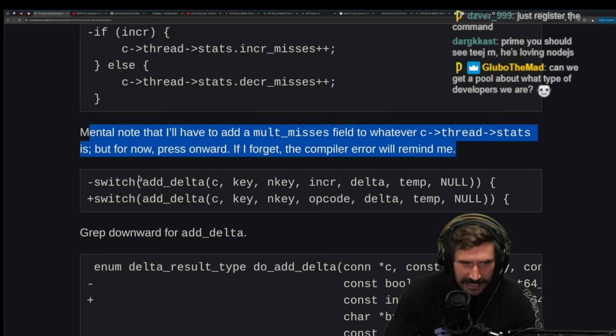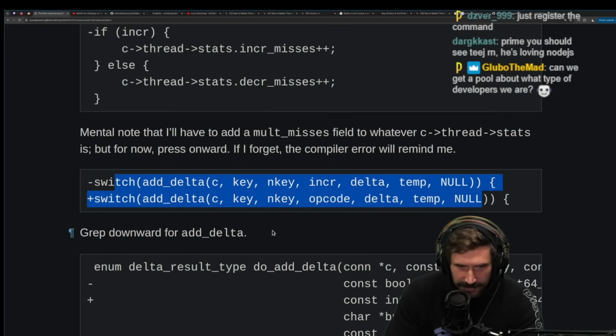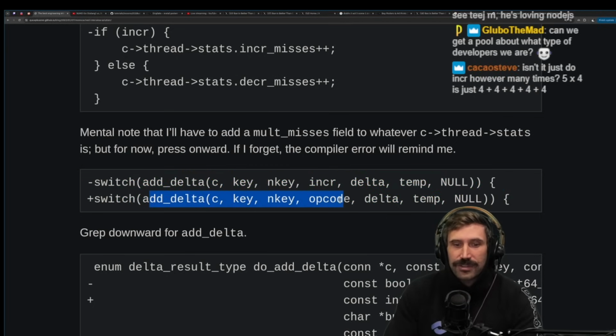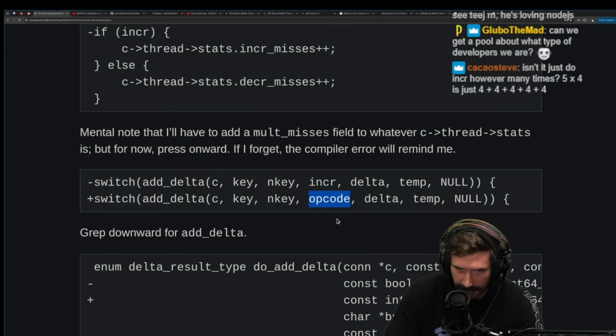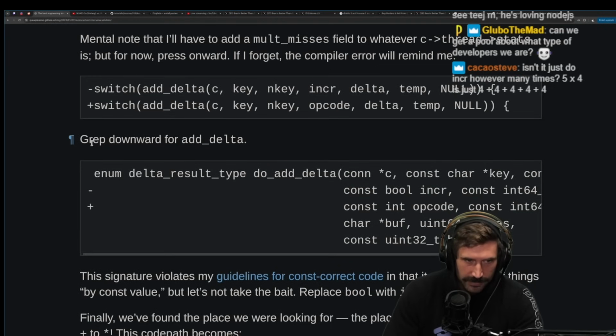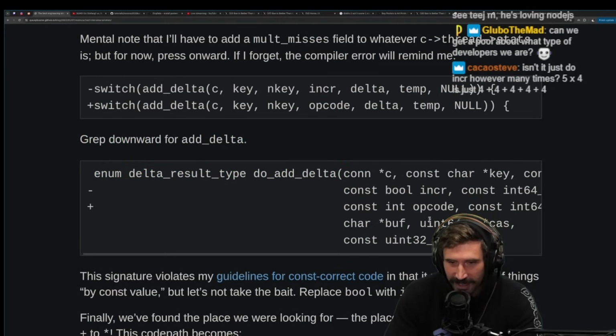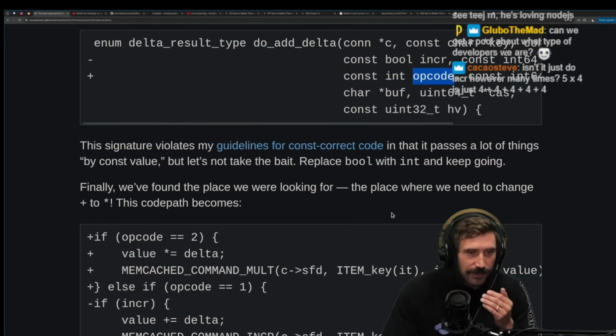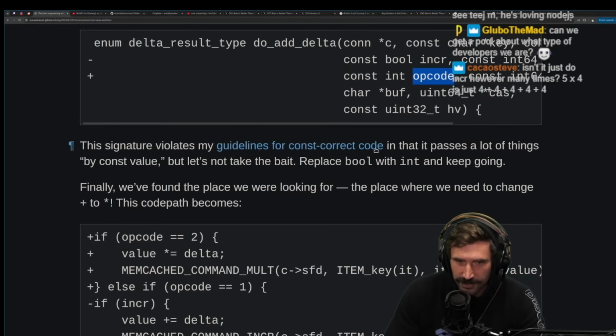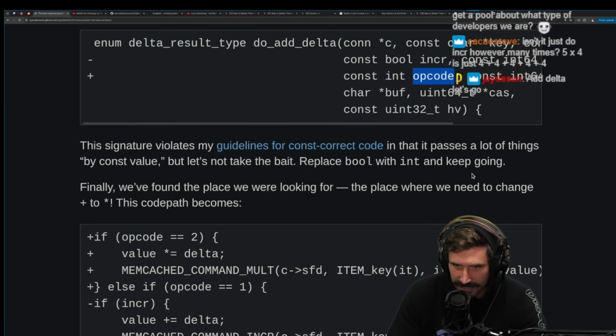Nice. Let's go. There's this add delta. Here we go. Okay, add delta. Oh, interesting. So they're actually going to go with not just inker, but opcode. Okay. Grepping forward down the add delta. Let's go. Do add delta. Let's go. We're there. Nice. Changing it to opcode. Very cool. This signature violates my guidelines for const correct code in that it passes a lot of things by const value. But let's not take that bait. Replace bool with an int and keep going.